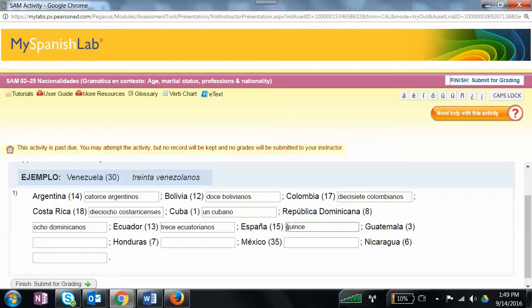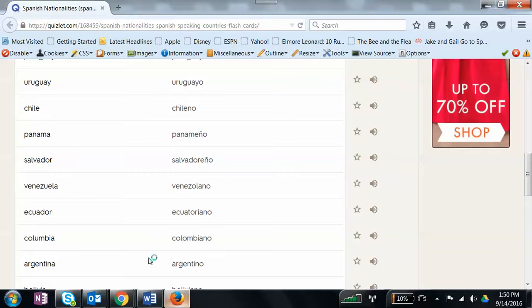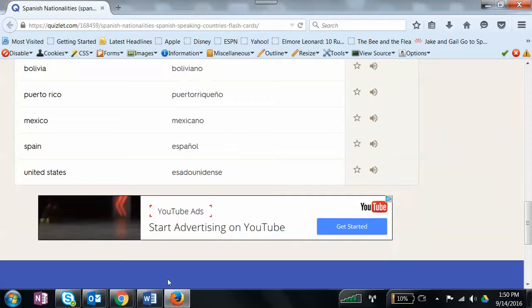15, and you can find the numbers. Remember, they're in your book, but also remember on our Blackboard site, I had posted the vocabulary, like those sheets where you look under instructional videos, you can find the sheet, and on that sheet, it will have the numbers, both for chapter 1 and for chapter 2. So anyway, we've got 15, and then we go out here for España. There's Spain, Español.